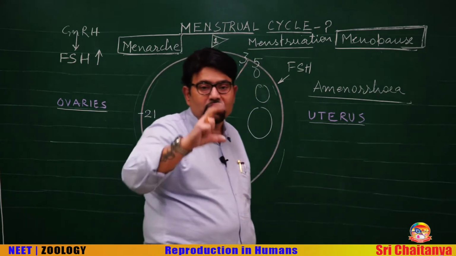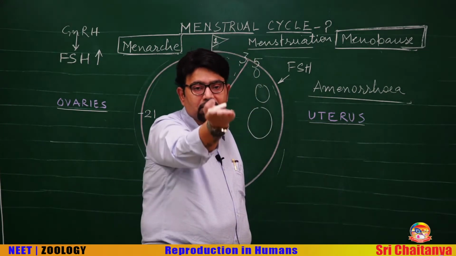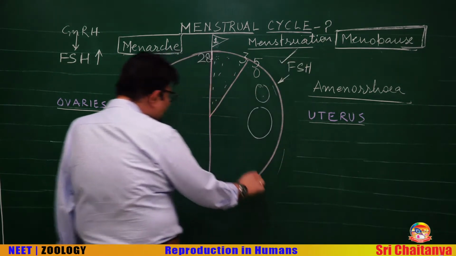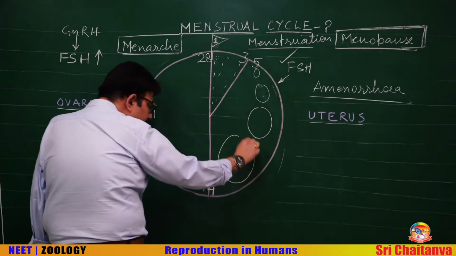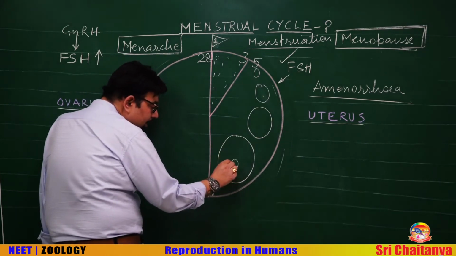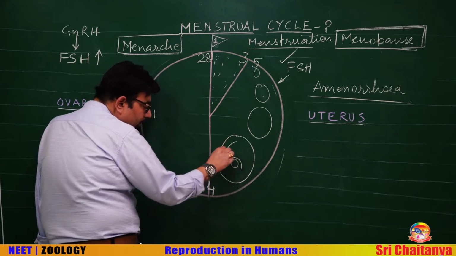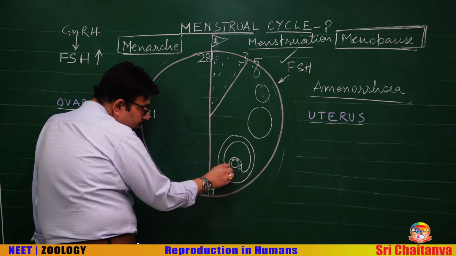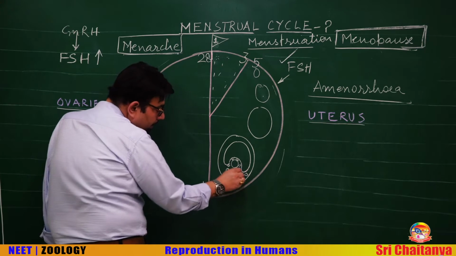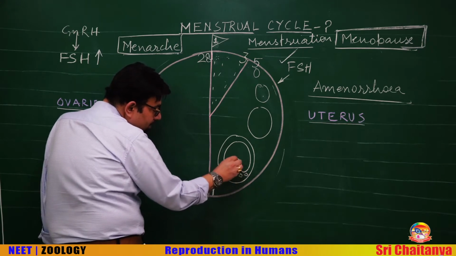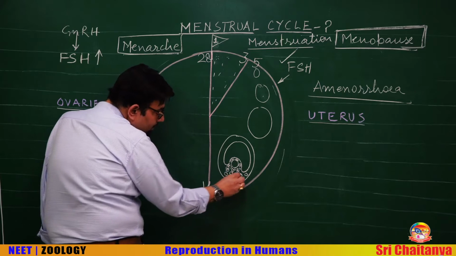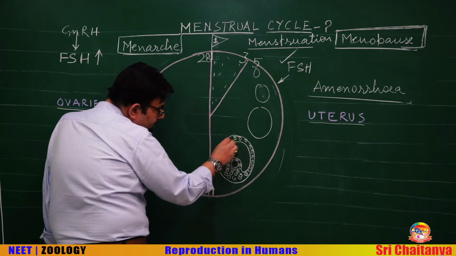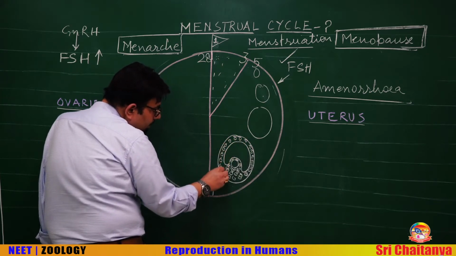So, as the follicle grows, the estrogen level in the blood rises, and the follicle grows under the influence of FSH. The follicle becomes a complete, fully mature follicle. What do we call it? We call it the Graafian follicle. The stalk formed by the granulosa cells is known as cumulus oophorus, the stalk formed by granulosa cells.